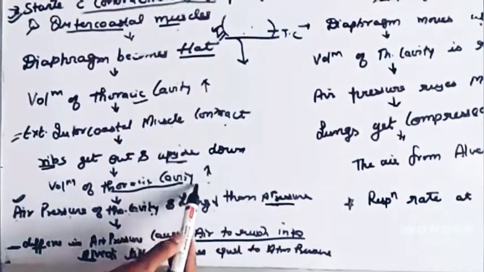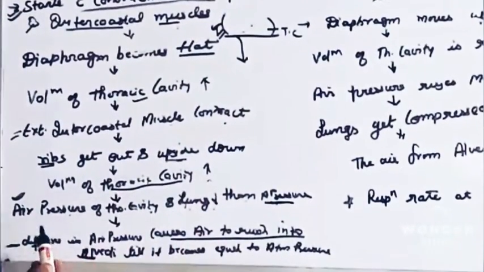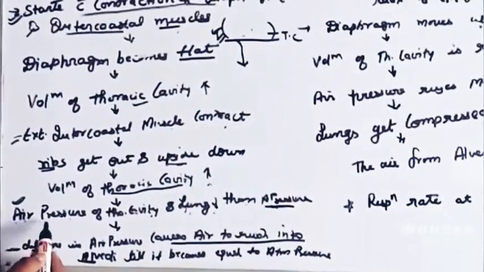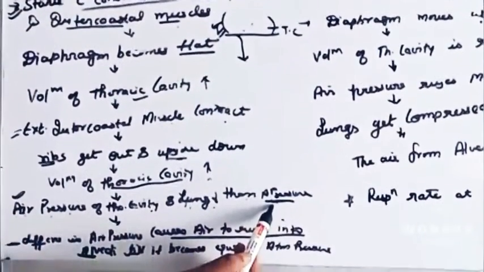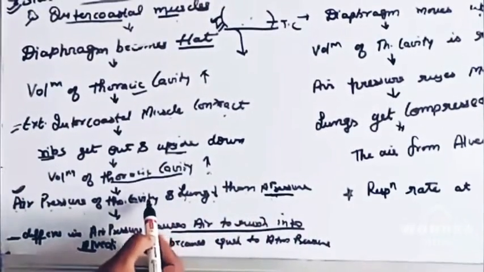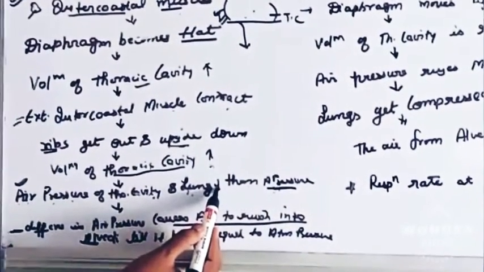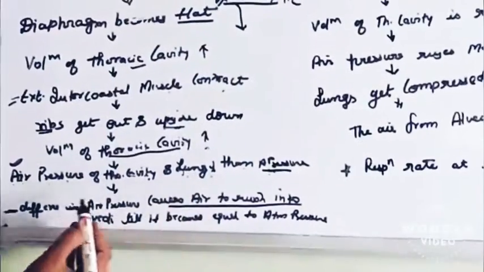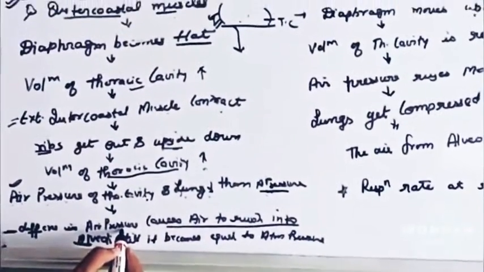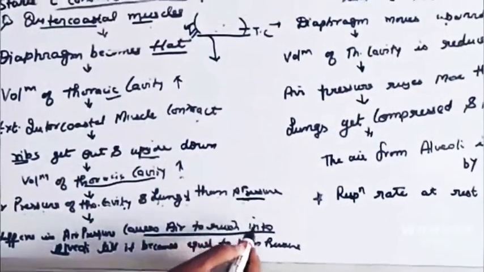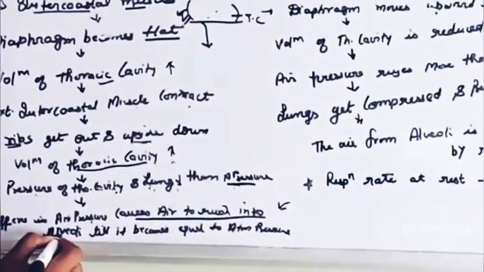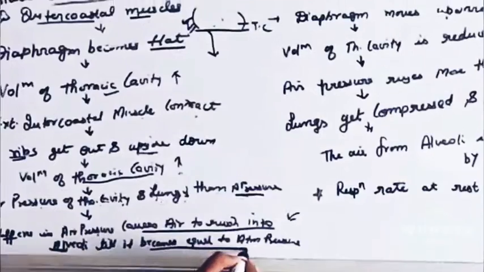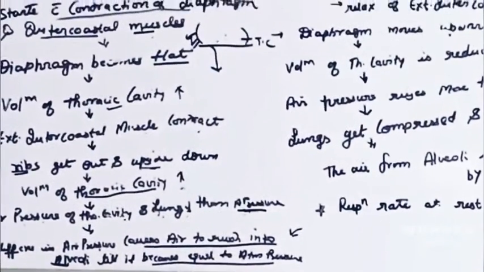When the volume of the thoracic cavity increases, it results in an important change in air pressure: as compared to atmospheric pressure, the pressure in the lungs and the thoracic cavity is reduced. Because of this difference in air pressure, air rushes into the lungs, that is the alveoli, until both pressures become equal.